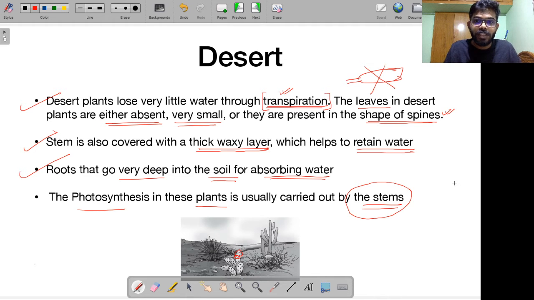Alright, so as you can see, various changes have been made in these desert plants to ensure that they survive extreme temperatures and reduce their loss of water. So this is an example of adaptation. This is not a temporary transformation we are talking about. This is far more permanent in nature. The objective is far more long term as far as the desert plants are concerned. Alright, this is an example of adaptation.